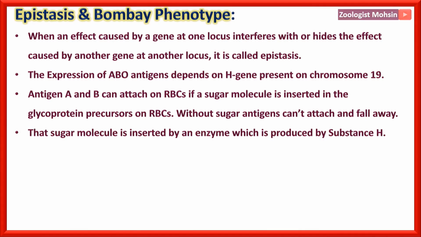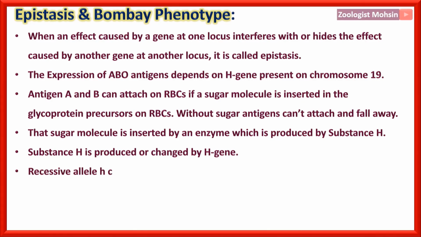That sugar molecule is inserted by an enzyme which is produced by substance H, and substance H in turn is produced or changed by H genes. So, the expression of antigen A and B depends on the attachment with the RBCs, and that attachment actually depends on the H gene. So, indirectly, H gene controls the expression of antigen A and antigen B, and that kind of situation is termed as epistasis.